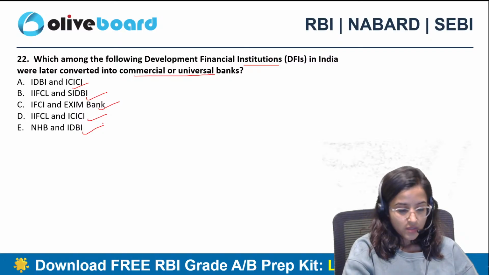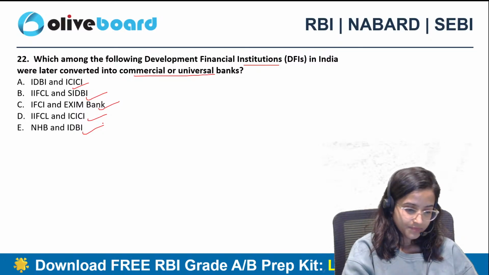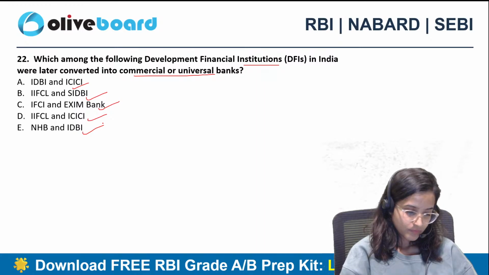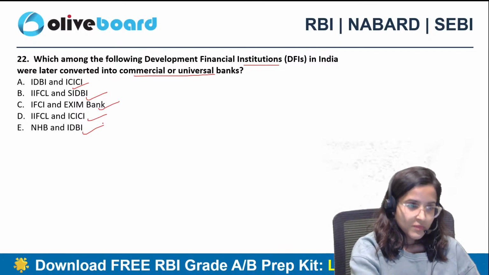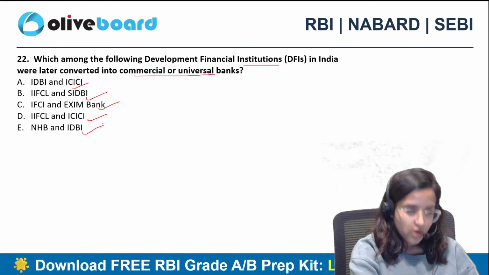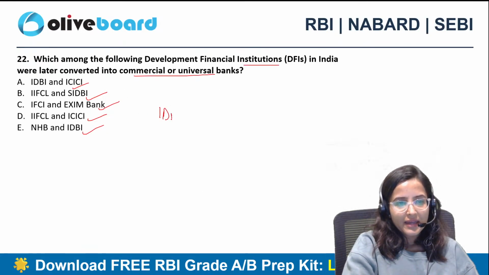Hanji. Any guesses? Anyone? The correct answer is A and not C, IDBI and ICICI Bank. ठीक है?